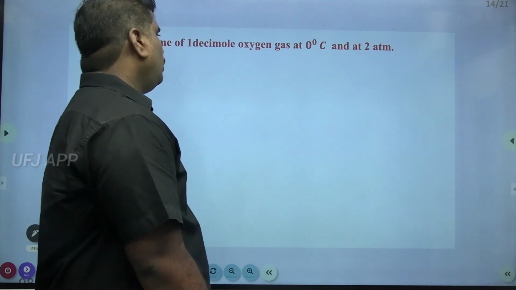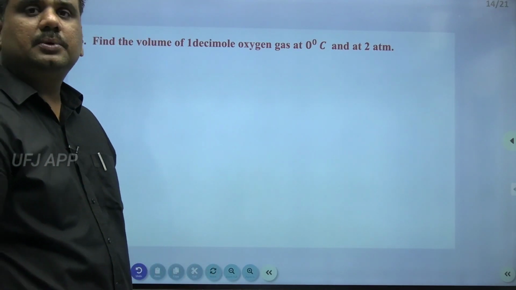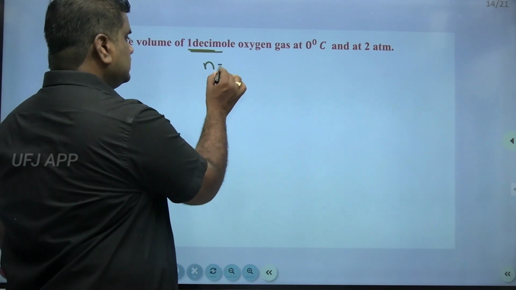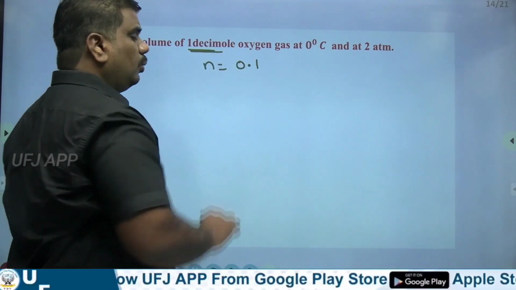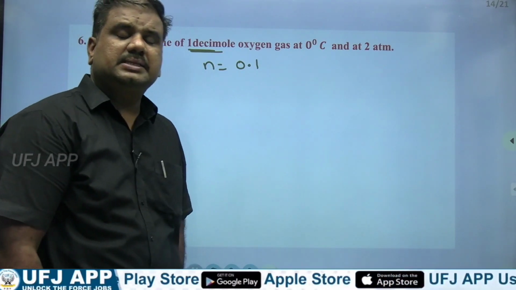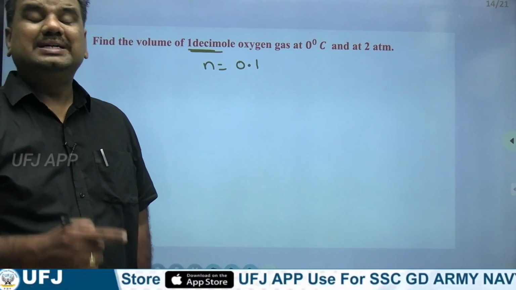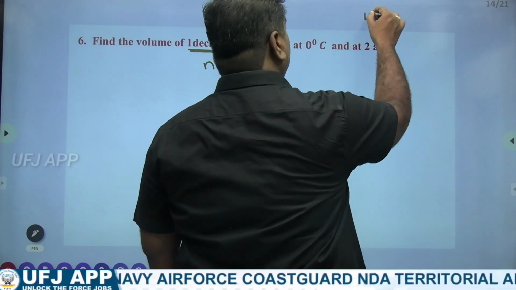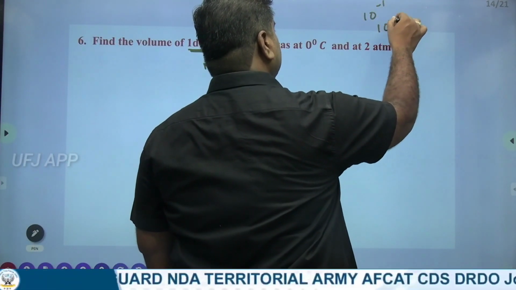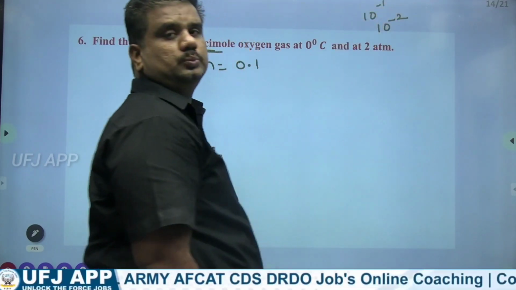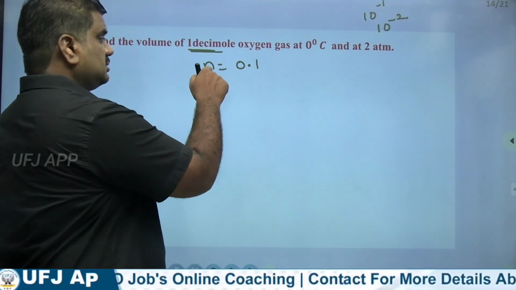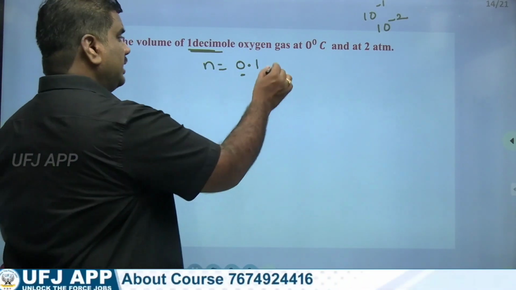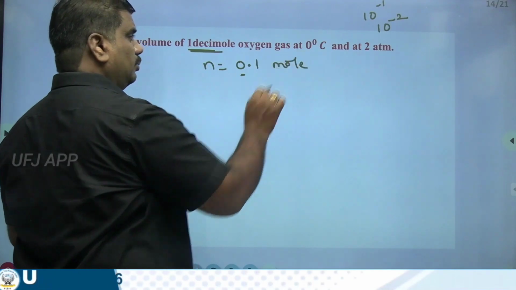Find the volume of 1 decimole of oxygen. So decimole, n value is given to be 0.1. Deci means 0.1; centi is 10 power minus 2, and deci is 10 power minus 1, which means 0.1. So n equals 0.1 moles.